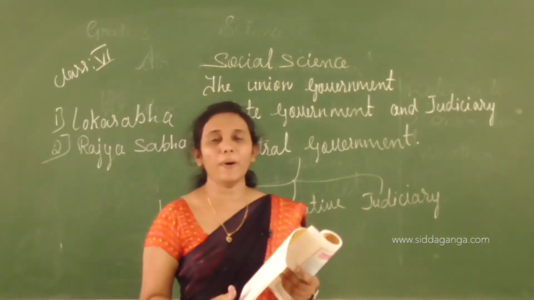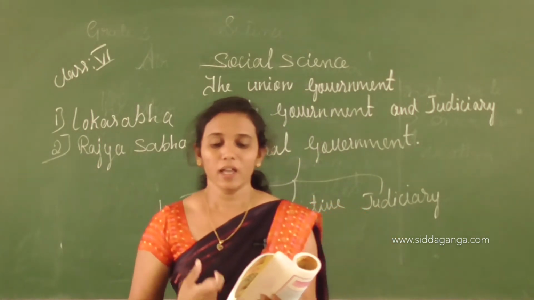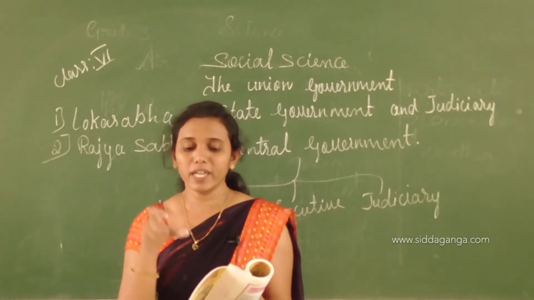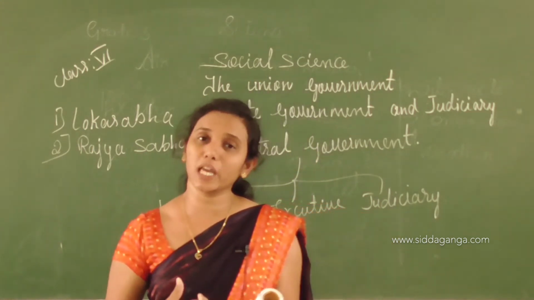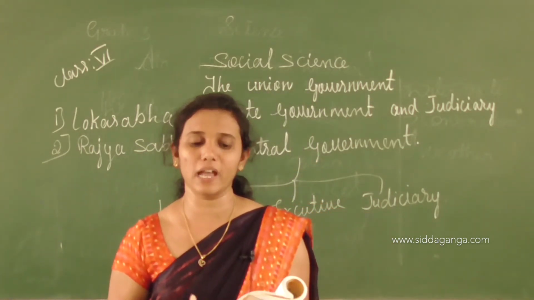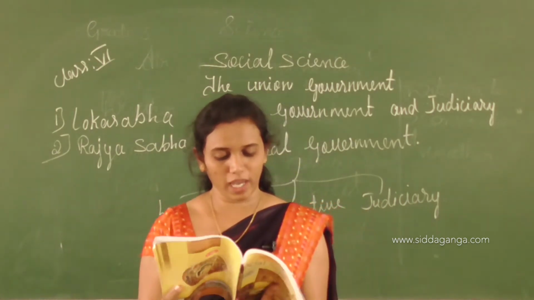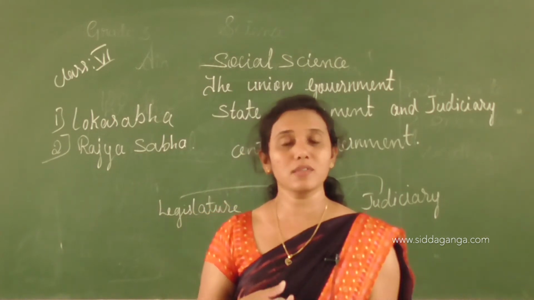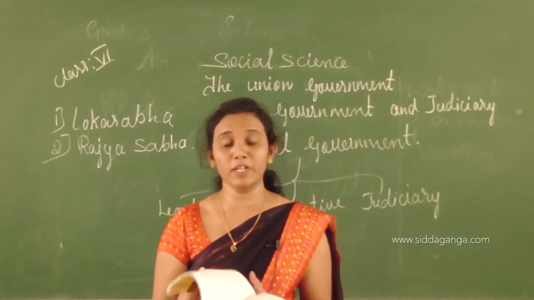The sessions of the Parliament are held in the Parliament House at New Delhi. Here the members of the Parliament discuss various issues and make laws which are applicable to the whole of India. Once again, listen here. The Parliament of India consists of the President of India and the 2 houses.